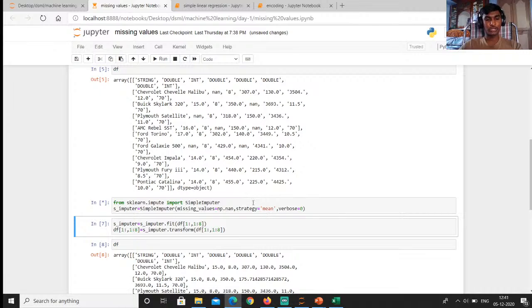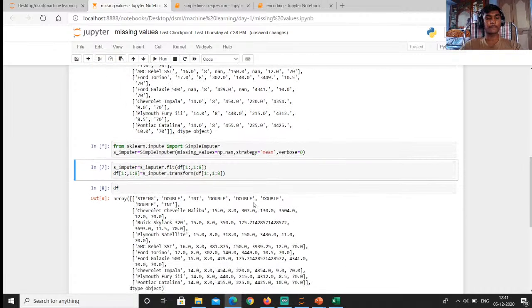It takes some time due to the import. You have to import the library. Yes, it has been imported.